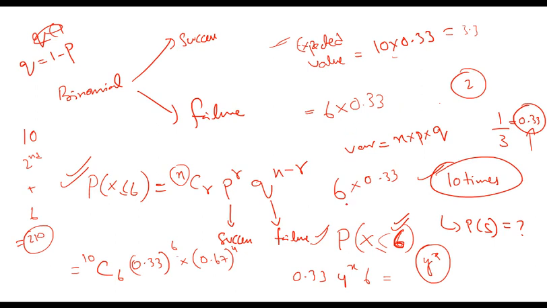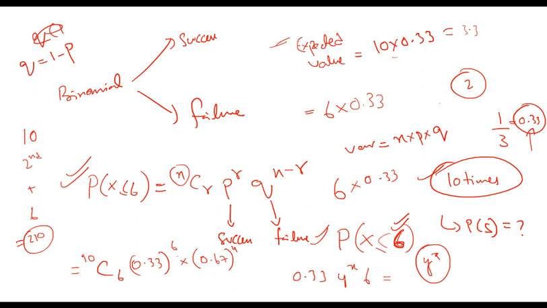So the expected value is that you may win 3.3 times, and if you want to check the variance, you multiply it by q, which is 0.67. So n into p, and n into p into q.